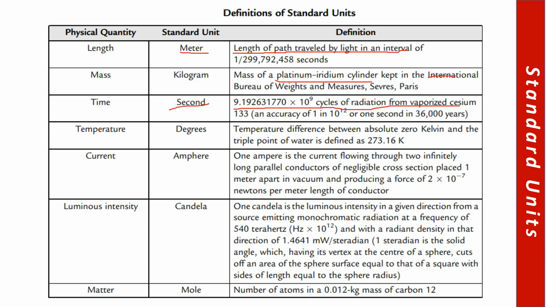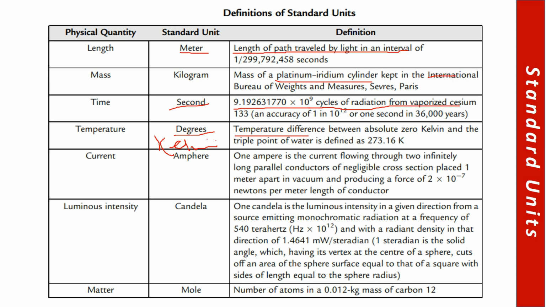It's almost 1 by 300,000 into 1000 seconds. Mass is basically the platinum iridium cylinder kept in the International Bureau of Weights and Measures in Paris.